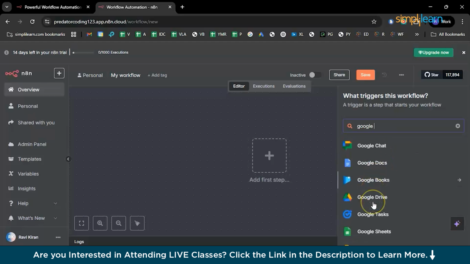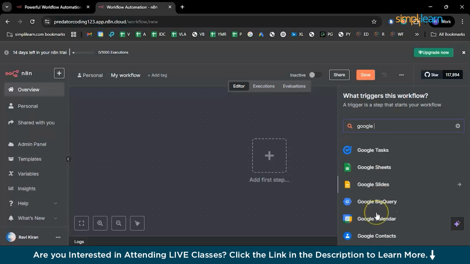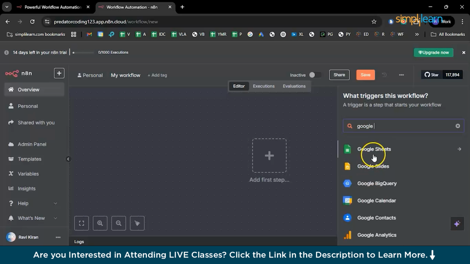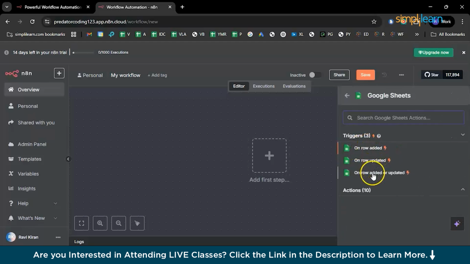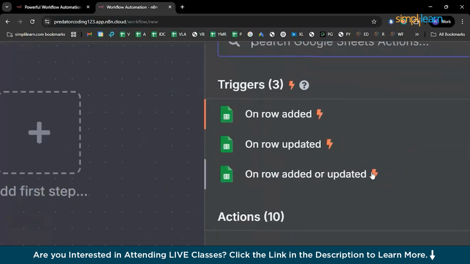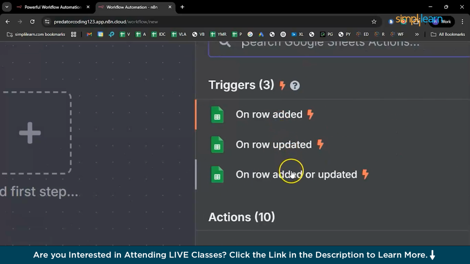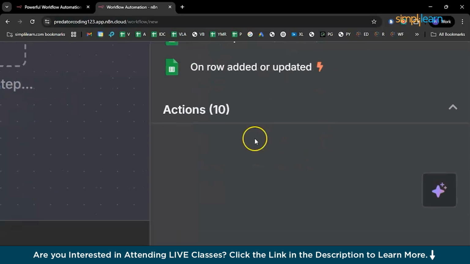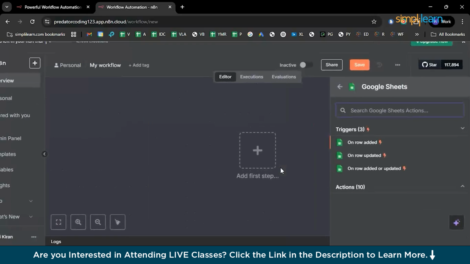So once I type Google, you can see it shows me a lot of options, basically all the available applications from Google, right? So I'll choose Google Sheets, and there you can see some triggers as well as actions. So let me expand this a little. Whenever a row is added, row is updated, or both row added or updated. So for now, the best choice would be row added or updated, but I'd go with just a row added because it's a simple email sending application using n8n, right?